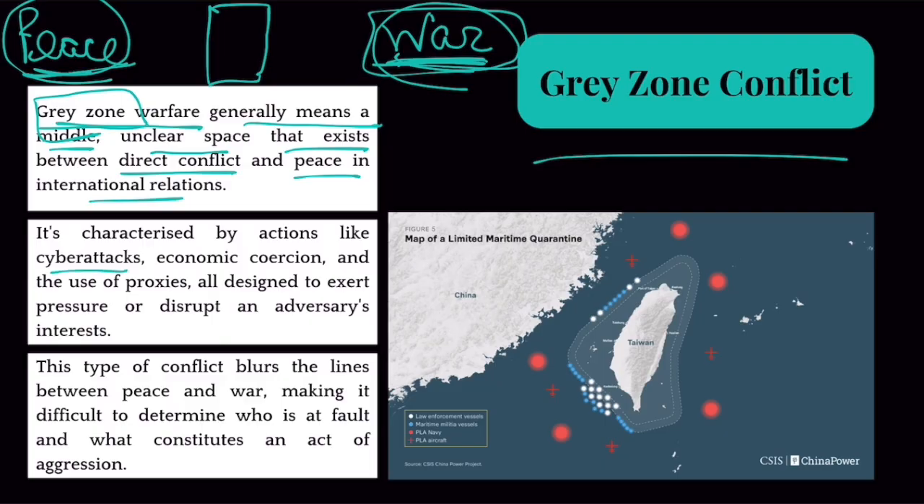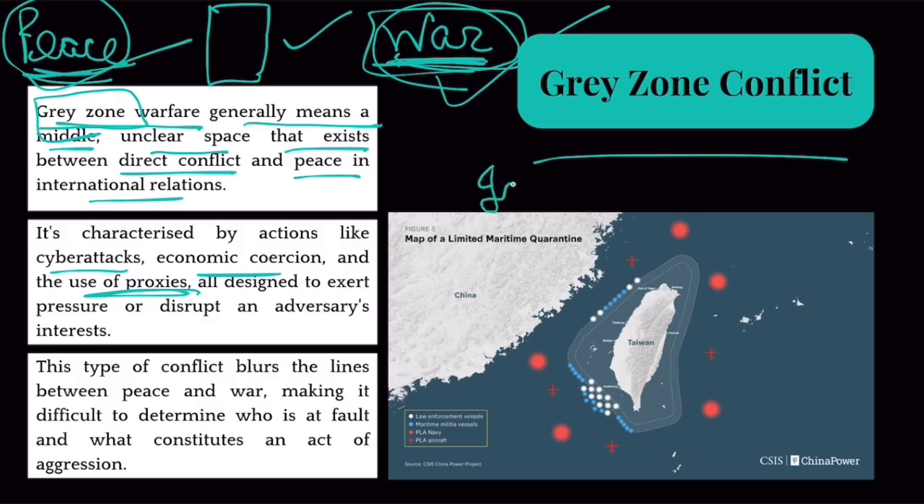Cyber attacks are there, economic coercion, use of proxies. Basically both these countries are trying to put pressure on the other country. So there is neither peace nor war, but there is something in between. Okay, this is known as the grey zone. So when China is preparing its military to invade Taiwan, it is categorized as grey zone.